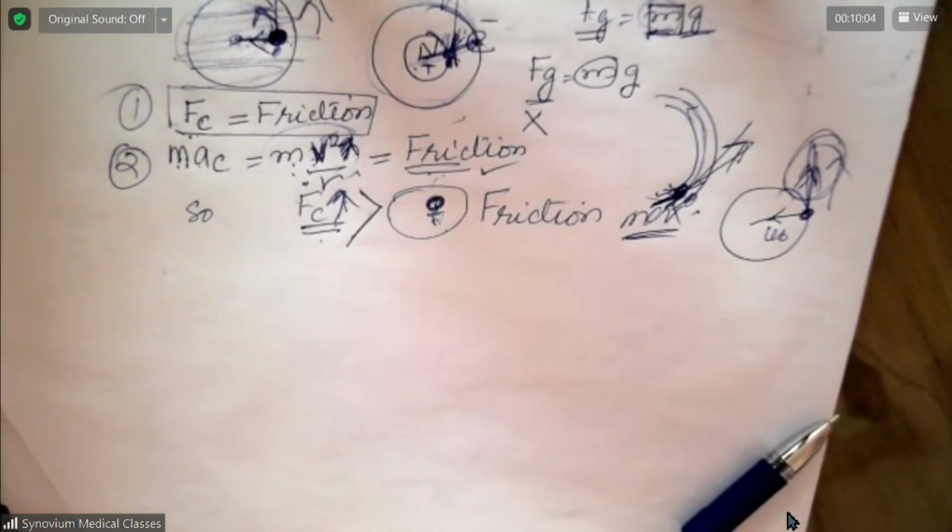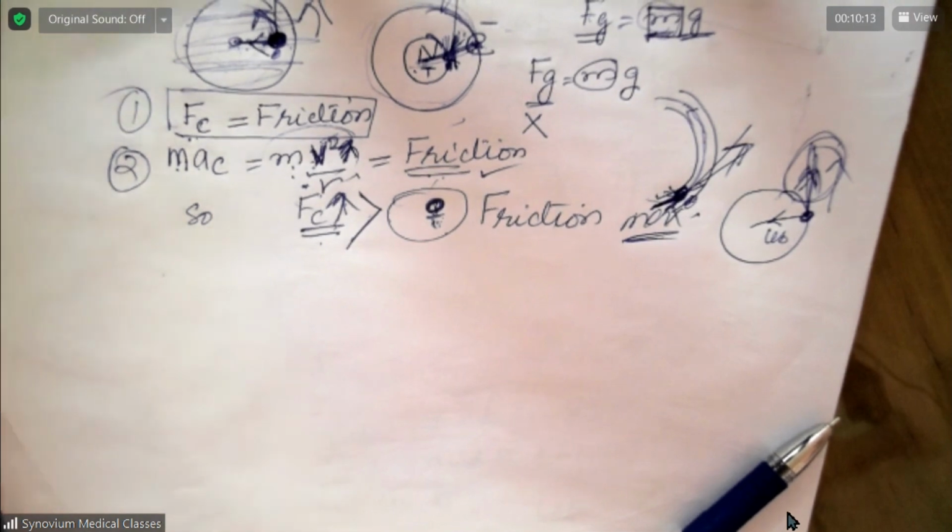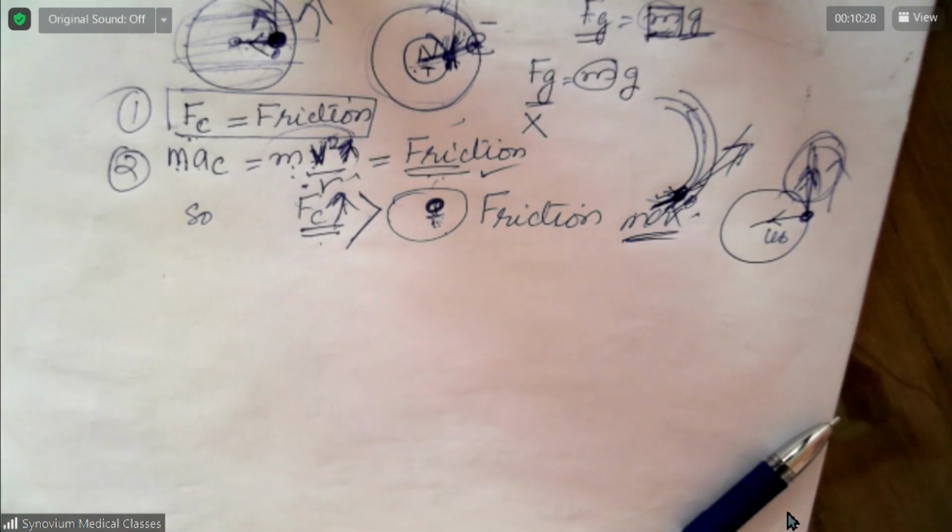Now I am making you write the full concept so that you can answer any type of question related to this. I'll send you detailed notes of this one. Please copy it down in your copybook. Got it?